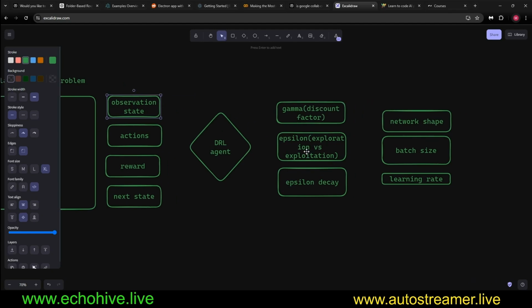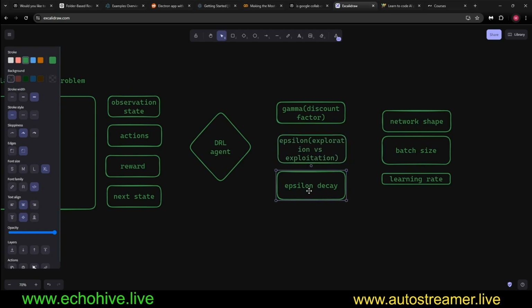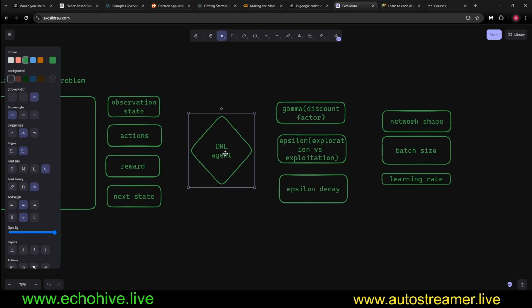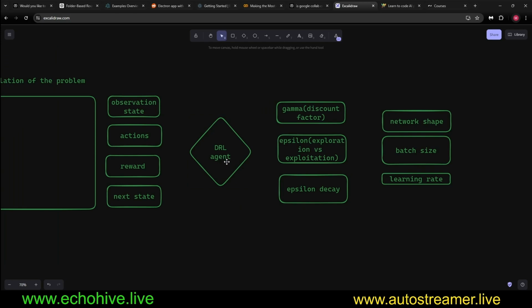And epsilon kind of guarantees that the agent takes some random actions and explores new information. Exploitation is when the agent is actually relying more on what it has learned, and the neural network is driving the agent. Usually epsilon is set to a high number, such as 1, which means the agent starts by making random decisions at first, and then we slowly reduce it using what's called an epsilon decay. Eventually, the agent will perform more and more actions based on what it has learned.